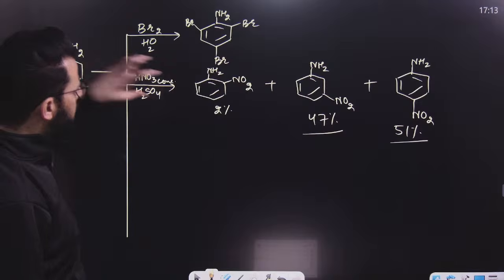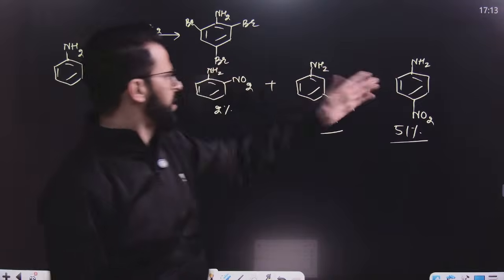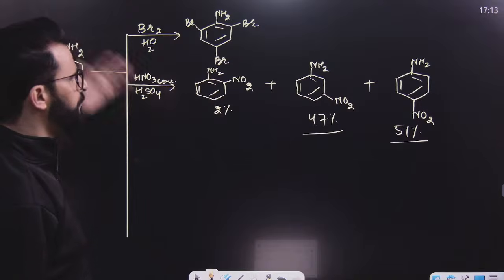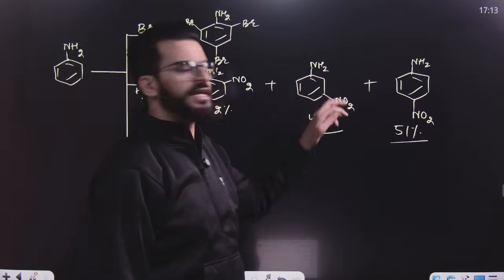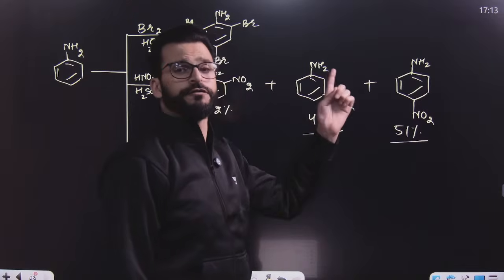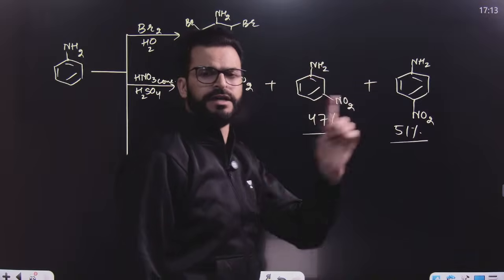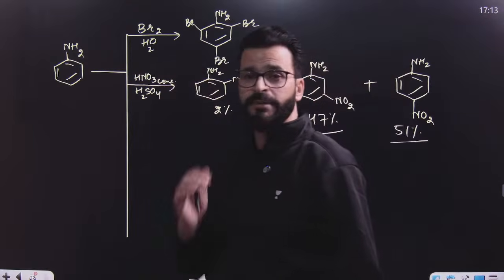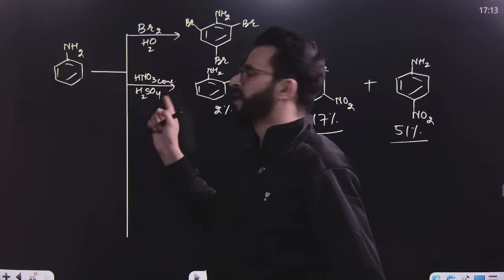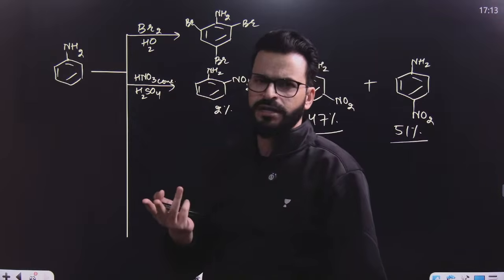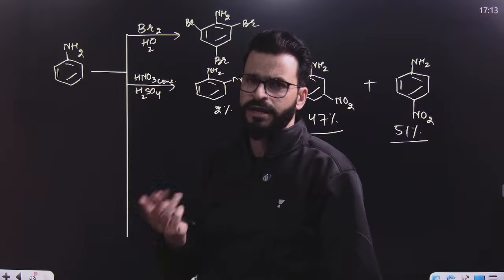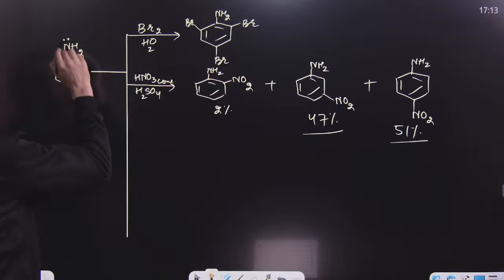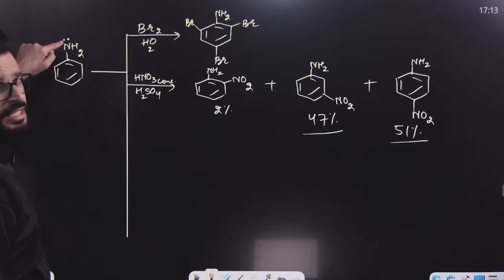But our expected product should be this and this. But how has this been formed? It is basically this aniline in acidic medium forms anilinium ion, which is meta-directing. That's why this is formed. So if you don't want to form this one, then aniline should not be obtained. But whenever you react aniline with acidic medium, anilinium ion will always be obtained. Why? Because it will accept H positive, and this is a very electron donating species. That's why we have to decrease its electron density.